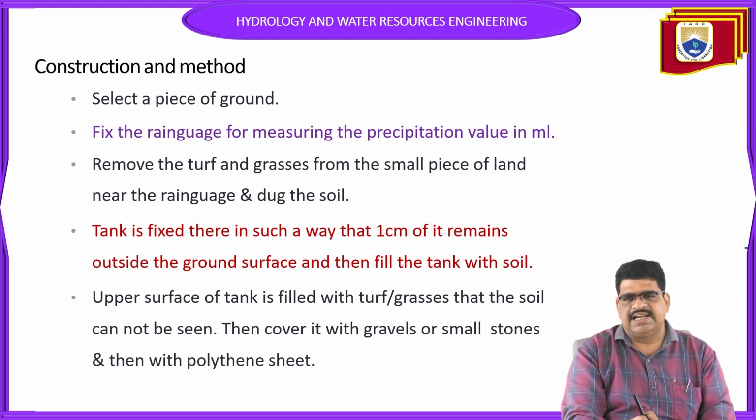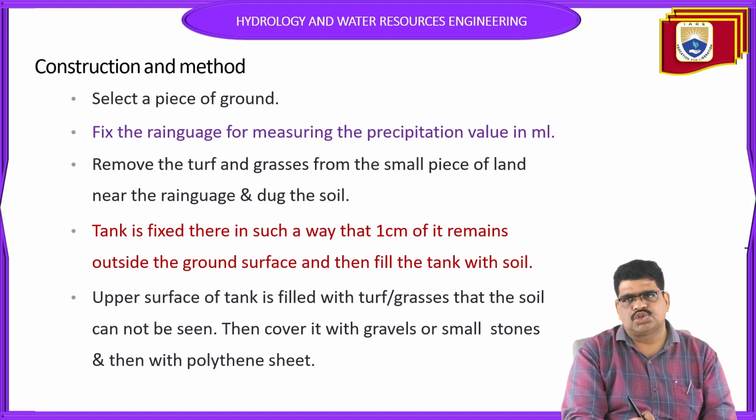First, the construction details. In the construction details, select a piece of ground and fix a rain gauge for measuring the precipitation value in millimeters. Remove the turf and grasses from a small piece of land near the rain gauge and dig the soil. This is the explanation of how to prepare the ground for doing this evapotranspiration experiment. Next, the tank is fixed in such a way that 1 centimeter remains outside the ground. Then fill the tank with soil up to the surface.